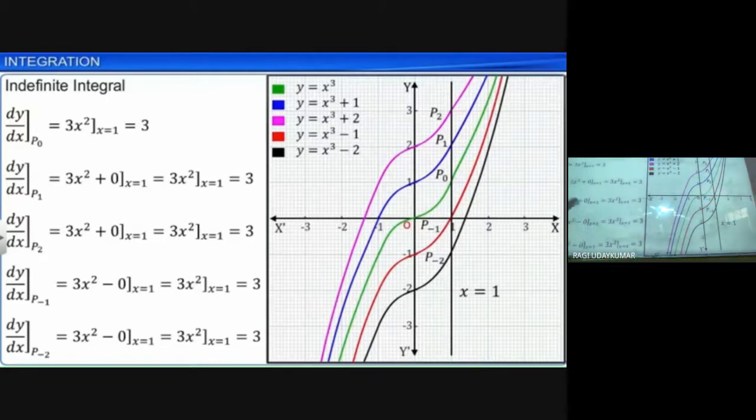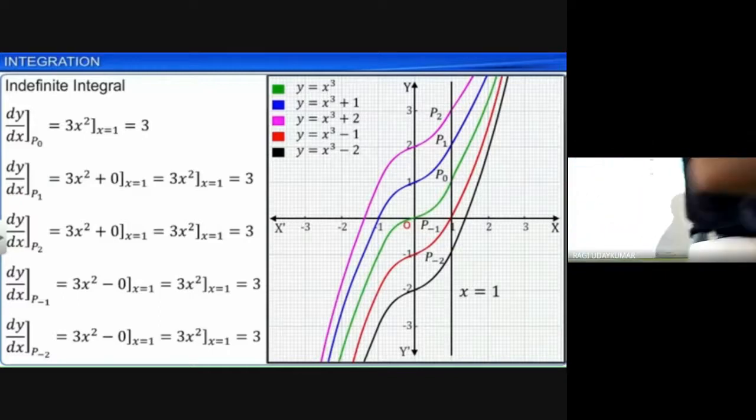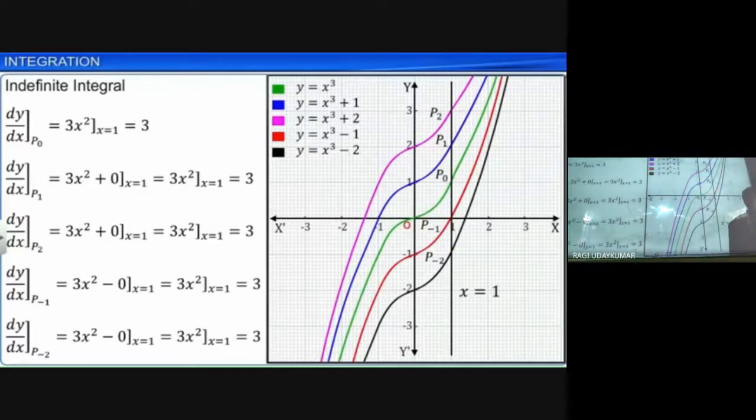So whatever the value you take, all are going to give 3.